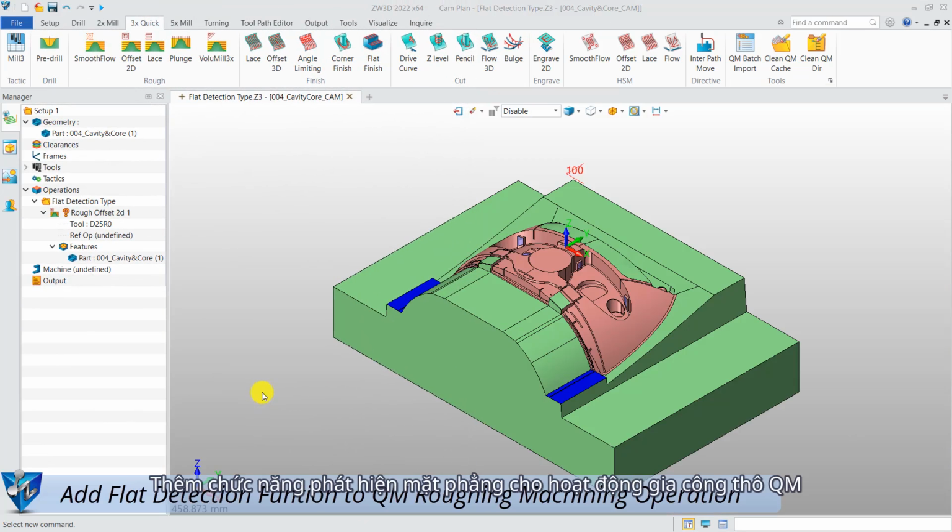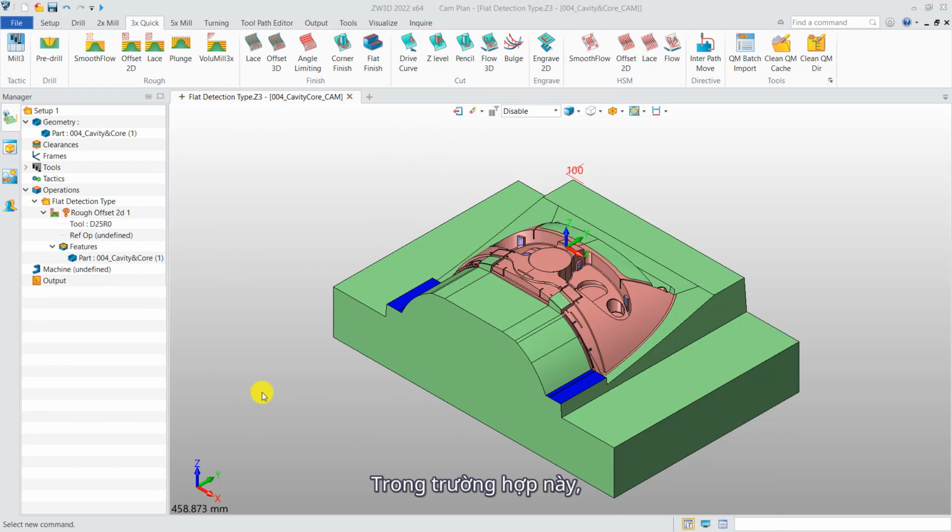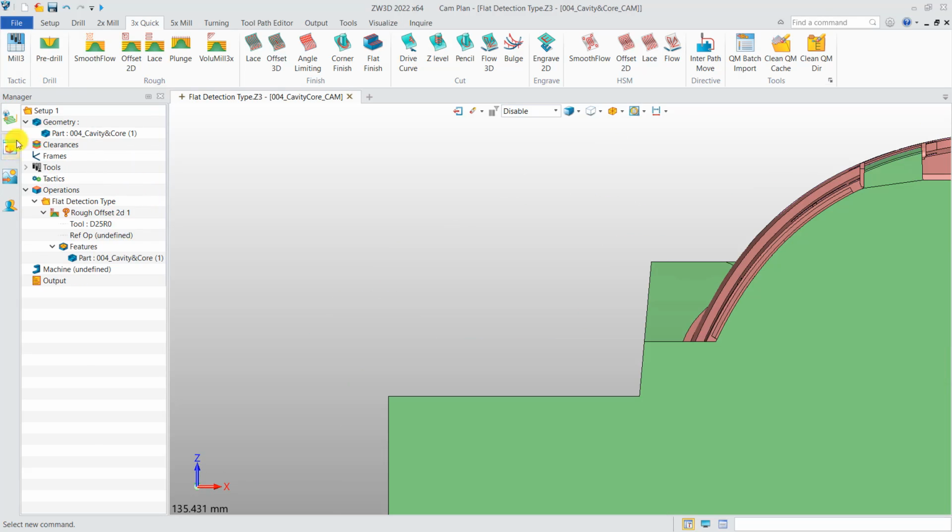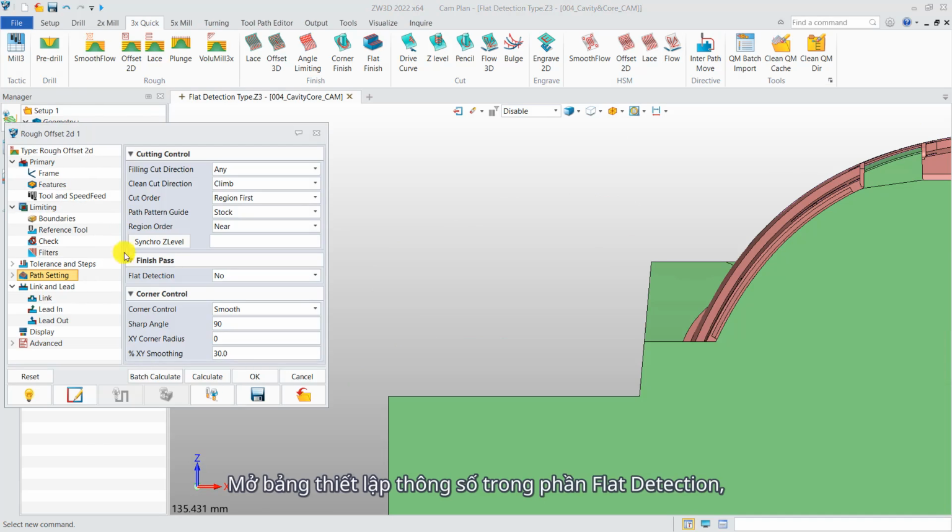Add flat detection functions to QM roughing machining operation. In this case, the blue color is the flat area, and we use it as an example to detect the plane. This is the predefined roughing offset 2D operation. Open the operation parameter box of roughing offset 2D. This is the new function of flat detection.